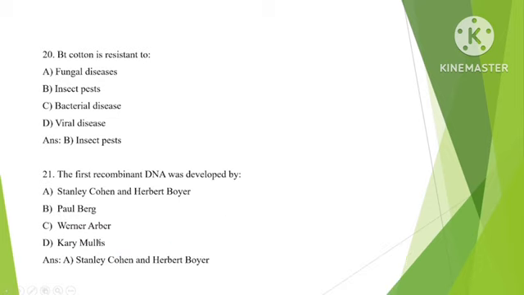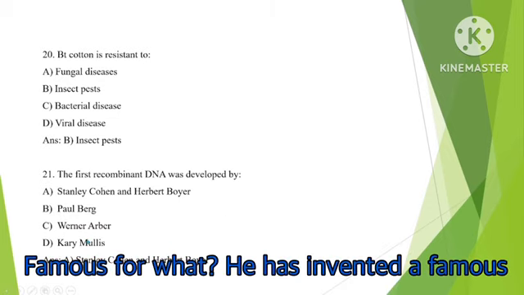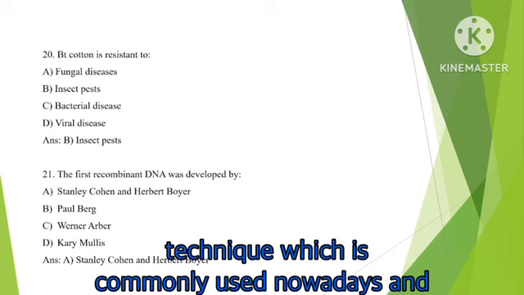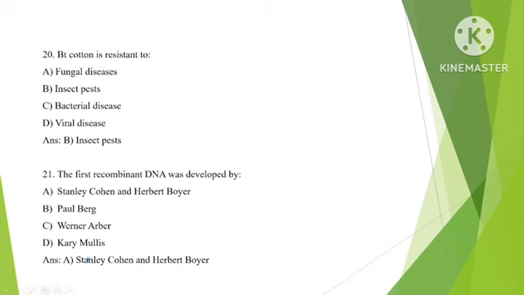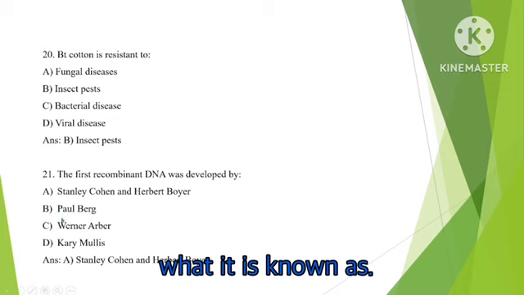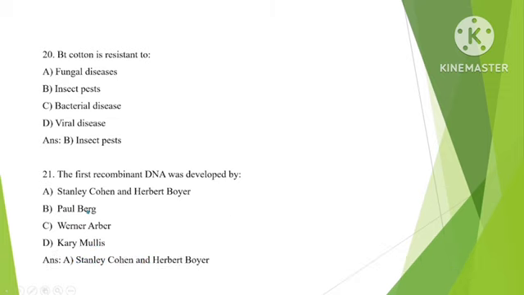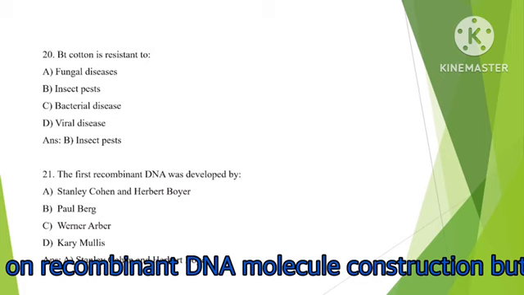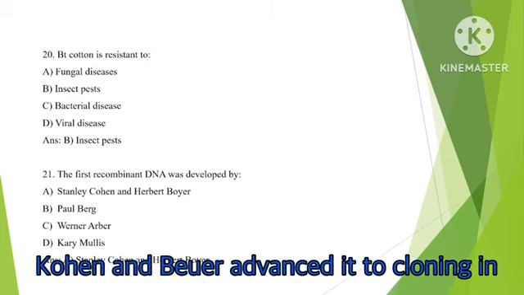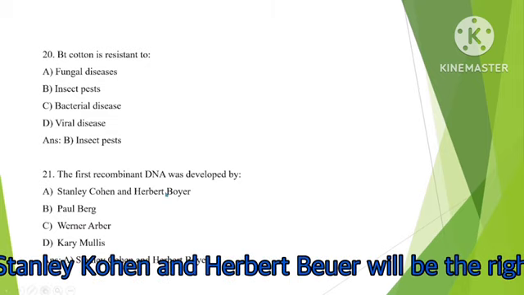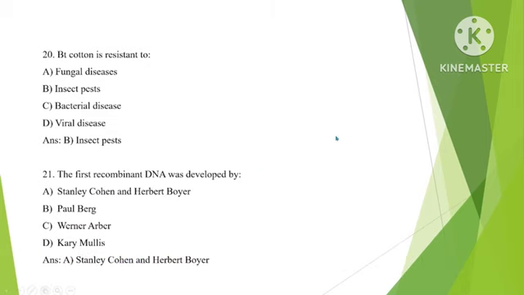Kary Mullis is famous for what? He invented a famous technique which is commonly used nowadays, and what is it known as? Coming to Paul Berg, his work was more focused on recombinant DNA molecule construction, but Cohen and Boyer advanced it to cloning in bacteria. So here, Stanley Cohen and Herbert Boyer will be the right answer.